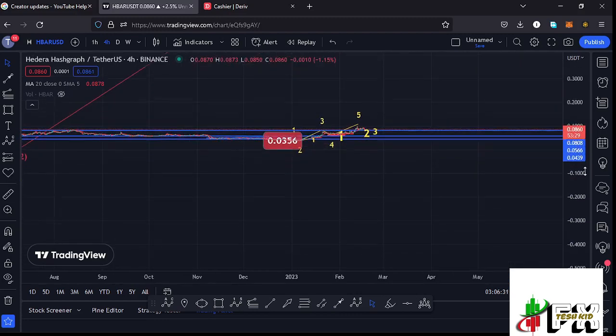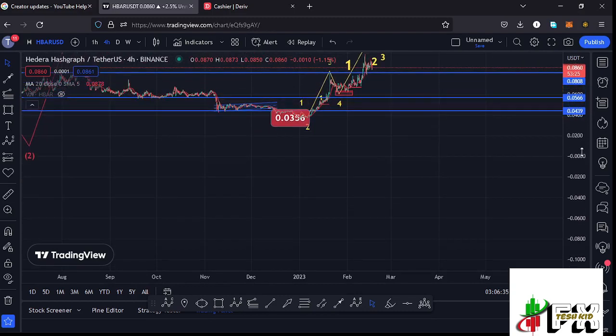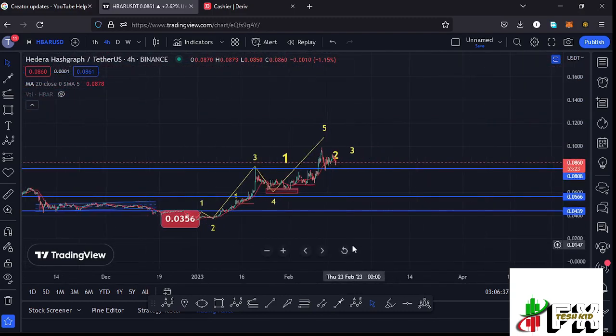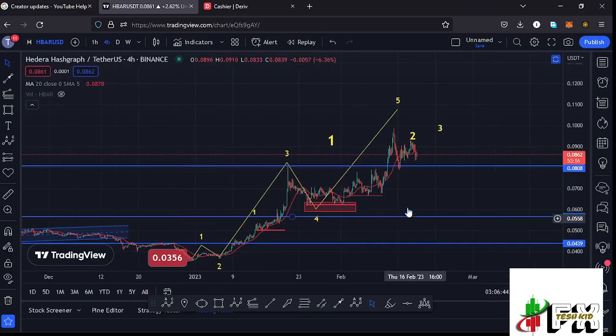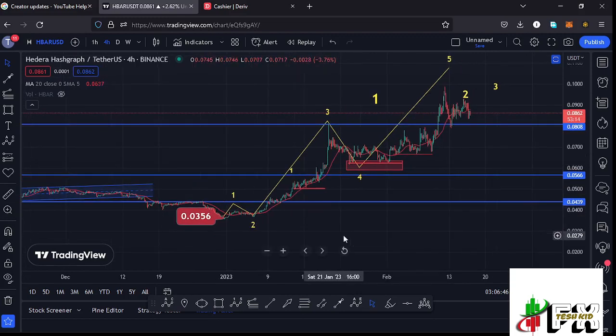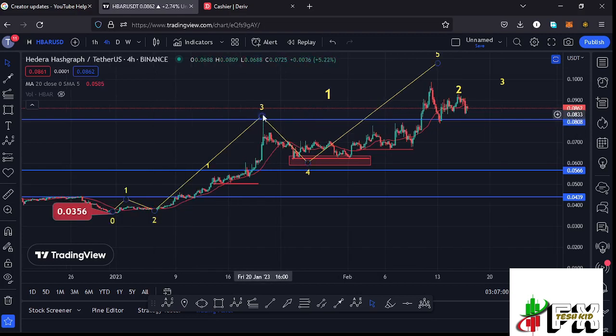And jumping to the 4-hour chart for further analysis and also give you the short-term scenarios that I'm expecting to play out, you can see that after making our lower low at around the $0.0356 mark, we started that massive bounce to the upside, obeying the Elliot wave structures, where you can see that I'm terming that as the first wave to the upside. Then you saw that corrective structure giving us the low for that wave 2, then a wave 3 giving us a high at around the $0.0808 mark.